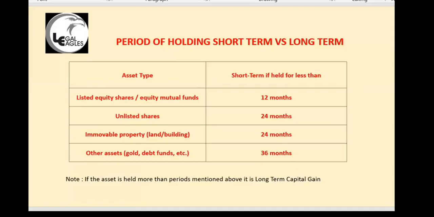Same thing, unlisted shares, it is 24 months. Immovable property, that is land and building, it is 24 months. Gold and debentures, debt funds, it is 36 months. So if you are holding gold and selling after 36 months, it is long-term capital gain. Long-term capital gain is taxed differently, short-term capital gain is taxed differently.